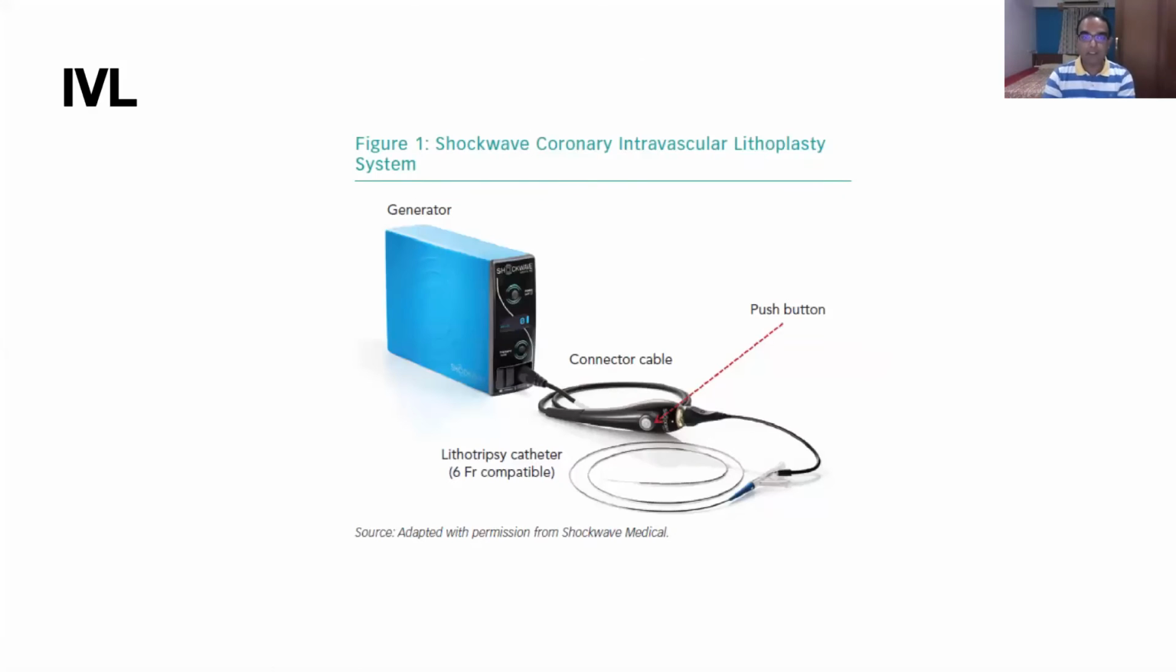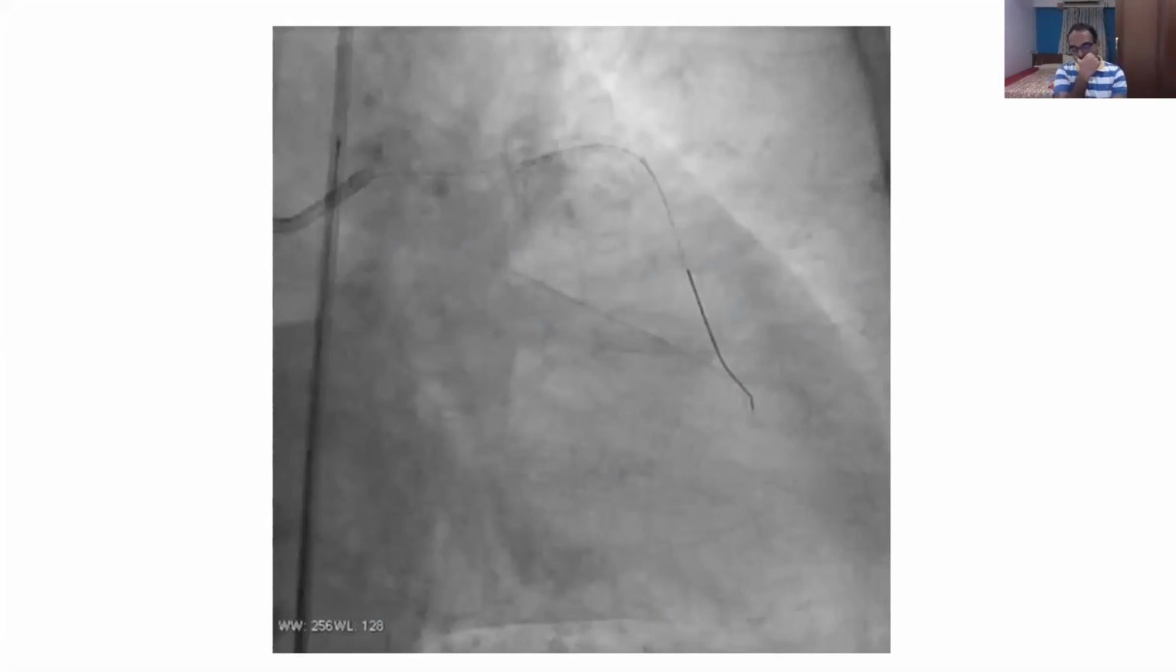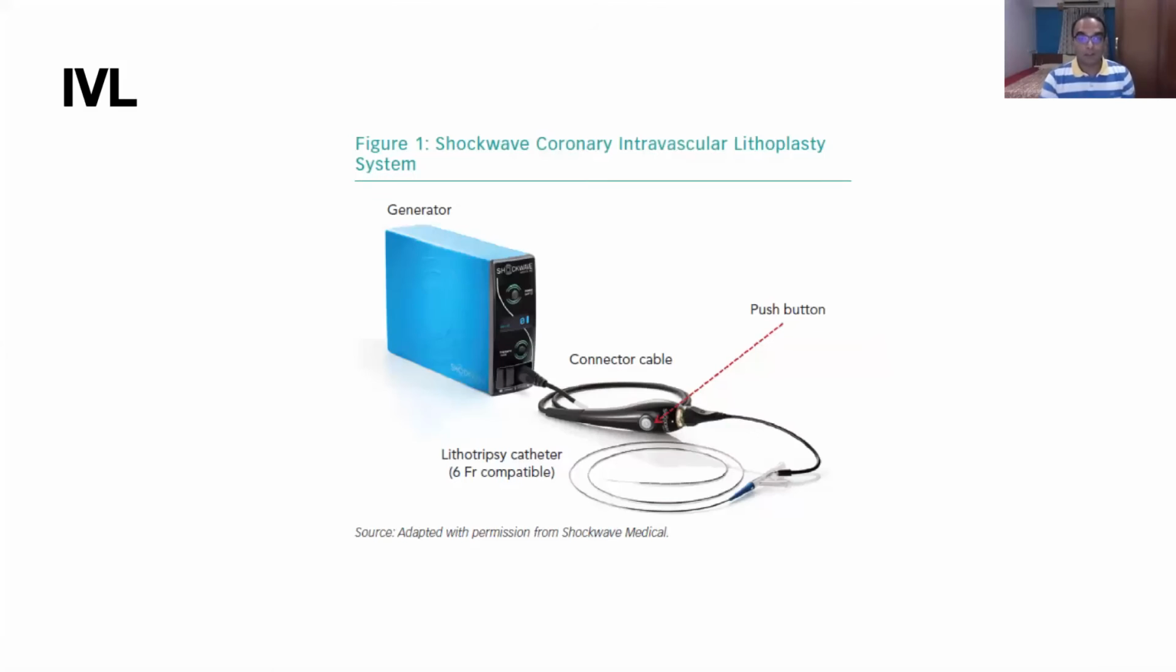Fortunately, this lady made up, and she was discharged in a very stable condition after 2 to 3 days of inotropes and medical therapy optimization. So a little bit about shockwave coronary IVL therapy. This is a new modality to treat severely calcified lesions, specifically the lesions which have deeper, medial calcification.